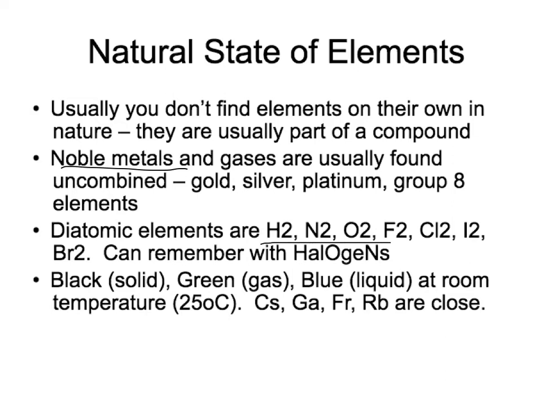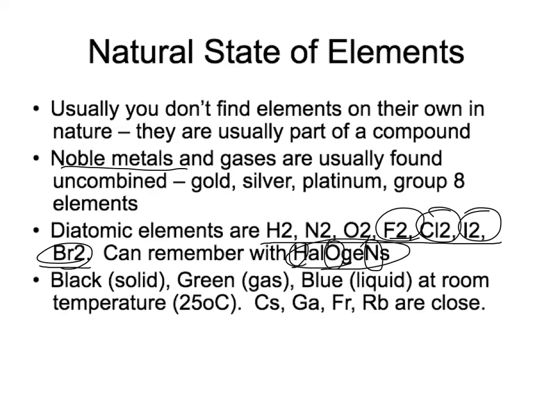Diatomic elements, again, I brought them up last chapter. Definitely make sure you know what those are. You can remember by the halogens, because all of the halogens, F, Cl, I, Br, okay, I don't include astatine because it's so rare, but all the halogens are diatomic when they're alone. And then H, O, and N, Hun, those are also diatomic when they're alone.